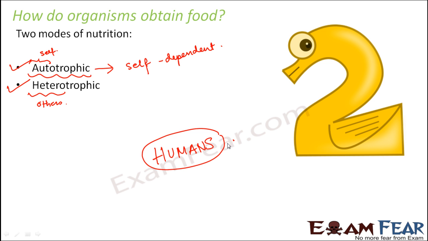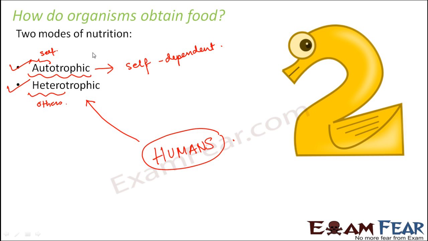Correct? So basically, you are not preparing your own food completely because you are dependent on other plants and animals for getting the raw materials to your kitchen. So human beings are examples of heterotrophic organisms. So human beings have heterotrophic mode of nutrition.